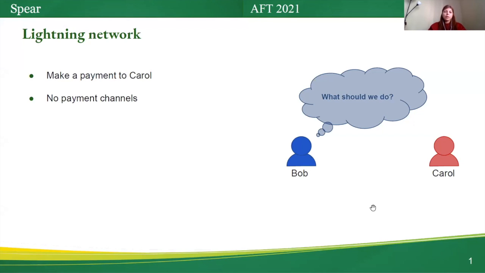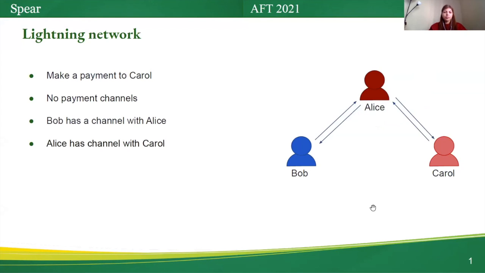Consider Bob wants to make a payment to Carol in the Lightning Network. As you can see in the figure, Bob doesn't have a payment channel with Carol to make this payment. However, Bob has a payment channel with Alice and Alice has a payment channel with Carol. So Bob can use the Lightning Network and send payment to Carol through Alice.